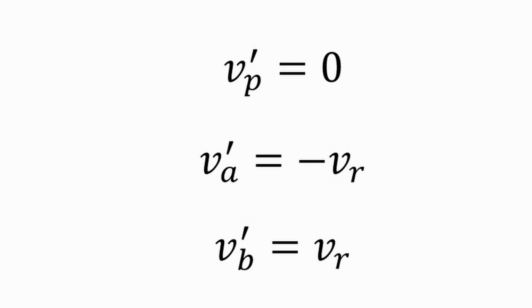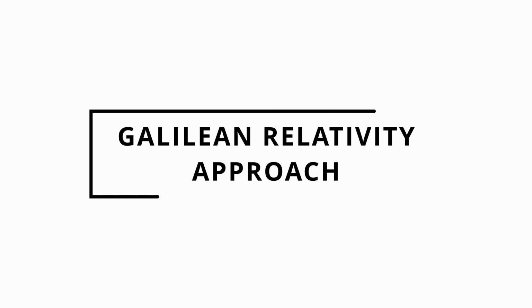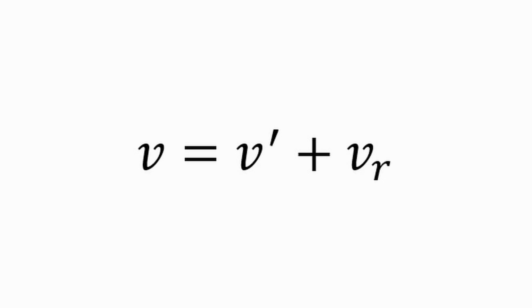we would like to determine the relationship between the particle masses, the velocities as measured from frame S, and the linear momentum expressions in S and S' frames of reference. Galilean relativity assumes that mass is constant and independent of the reference frame used. Imagine the mass of the split particles are ma and mb. The original particle mass is therefore. The velocity transformation equation in Galilean relativity is, the velocity of the initial particle before the split is then